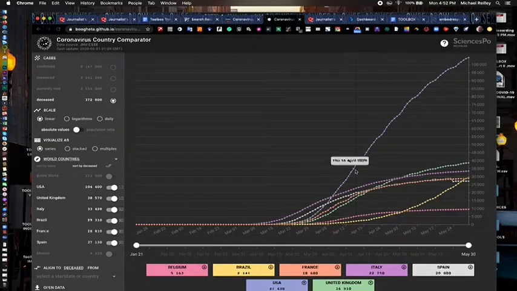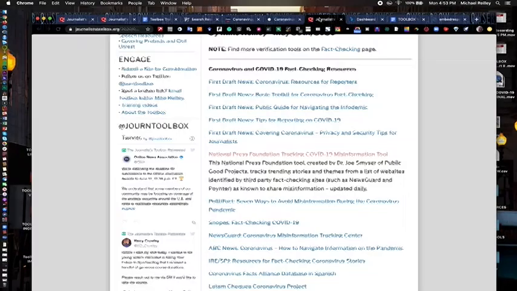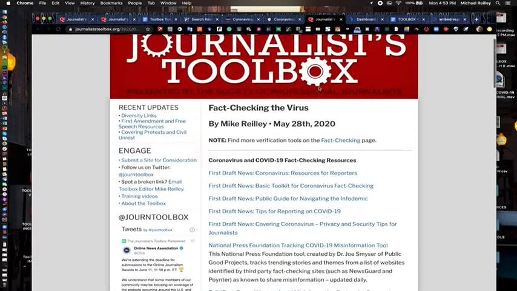Good for comparing data and data sets, because you can pull the data sets right on these, comparing various countries, maybe in Europe. As you can see here, the US has more deceased than many of these other countries combined, obviously with a larger population, but still a lot of deaths. So that's the coronavirus country comparator. It uses Johns Hopkins University data sets, very reliable data, very cool little tool.